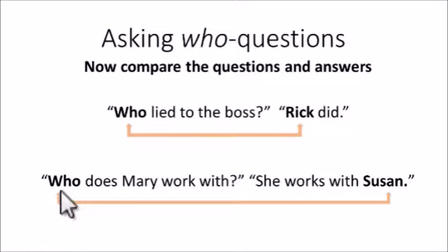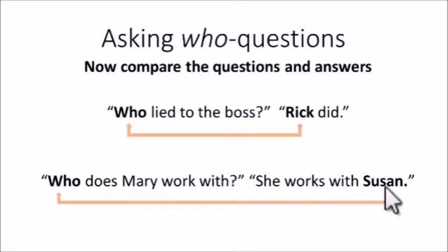Okay? But when you ask a who question that refers to the receiver of the action, you need to use the auxiliary verb. Okay, so let's see the question. Who does Mary work with?